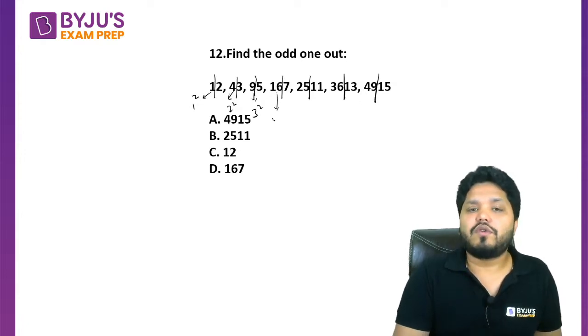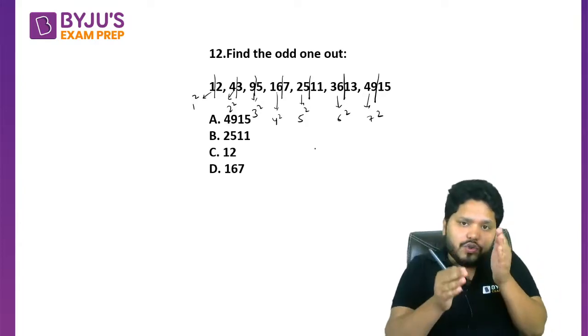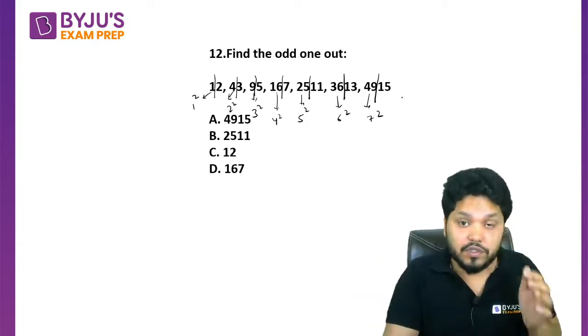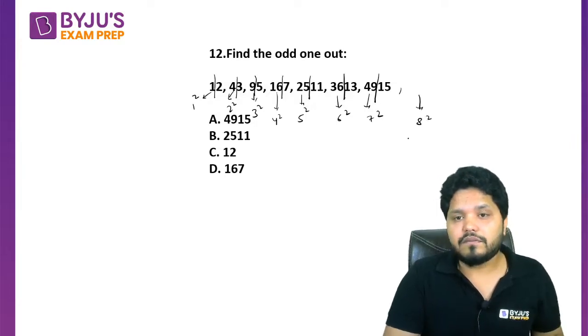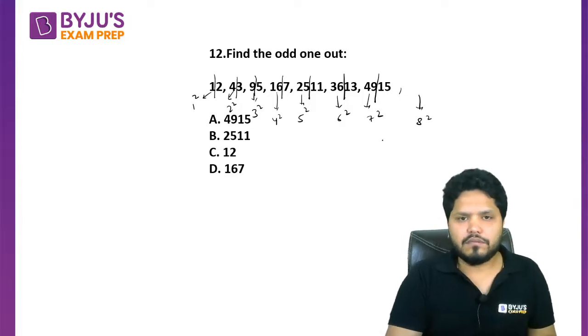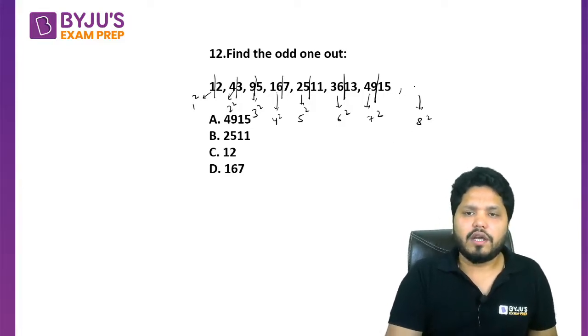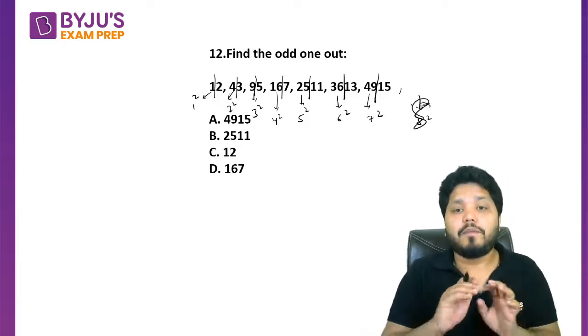So if you look at the first part, then you have to look for the second part. 16 is going to be 4 square, 25 is 5 square, 36 is 6 square, and 49 is 7 square. So what is happening here? 1 square, 2 square, 3 square, 4 square, 5 square, 7 square. So the next number has to be 8 square. Something like that kind of pattern has to be there. I hope you are identifying it, but we need to identify the odd one out, which is not following the pattern here.